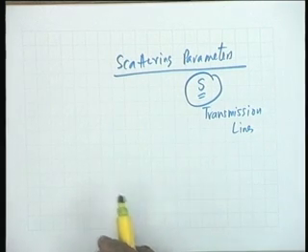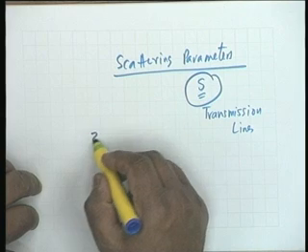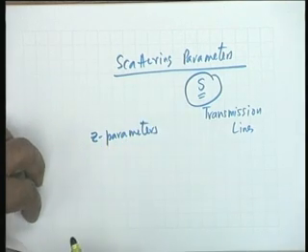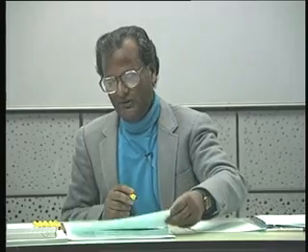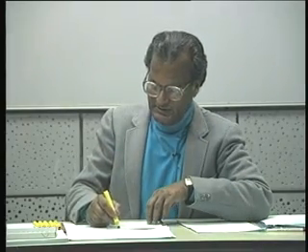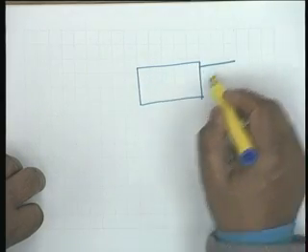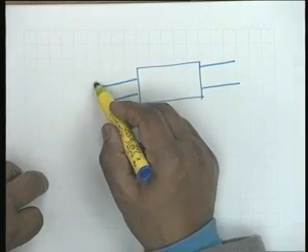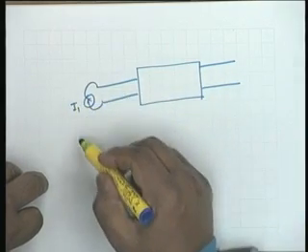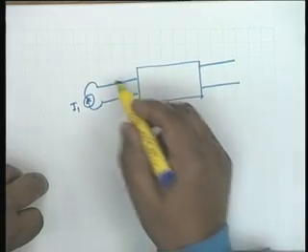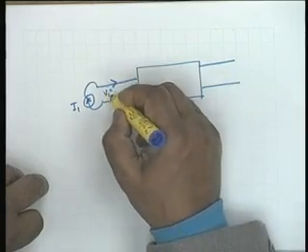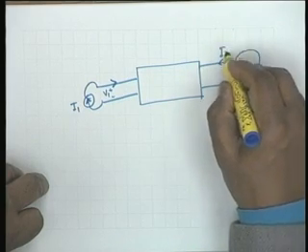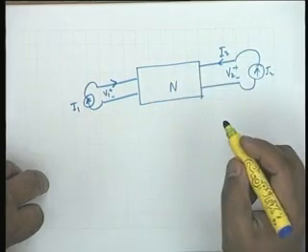To introduce the first, the Z parameters, let me first write down the network description. In Z parameters, what are the independent variables? The currents I1 and I2. In other words, what we do is connect a current generator here, I1, note the arrow, I1 has to go here, and let the voltage be V1, connect a current generator here, I2, so that current enters here and the voltage is V2, this is N.